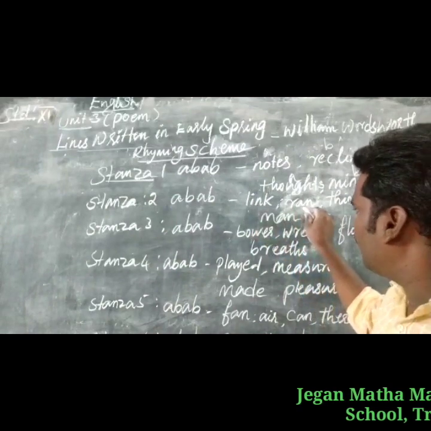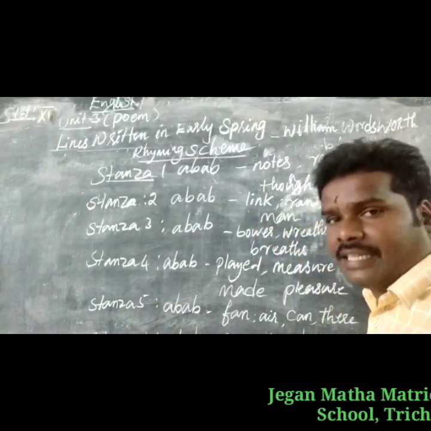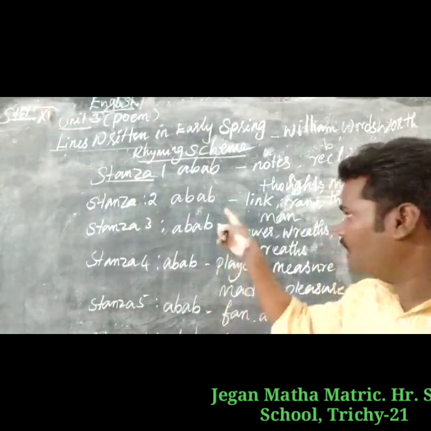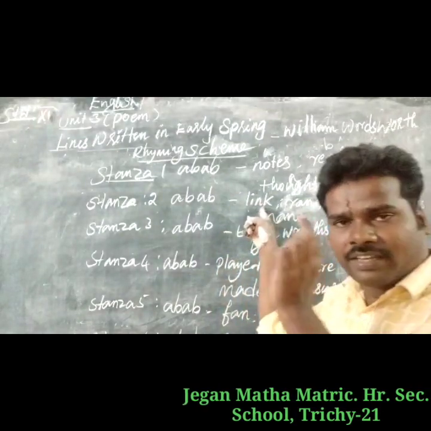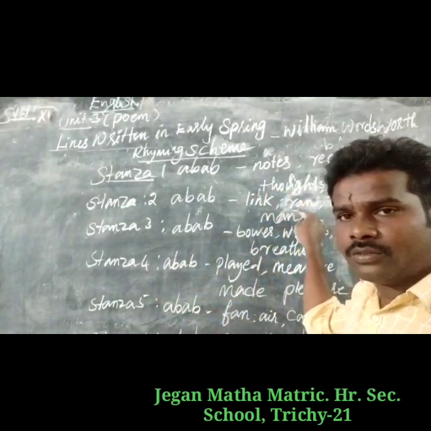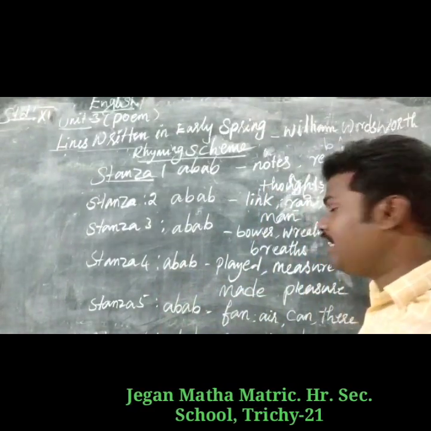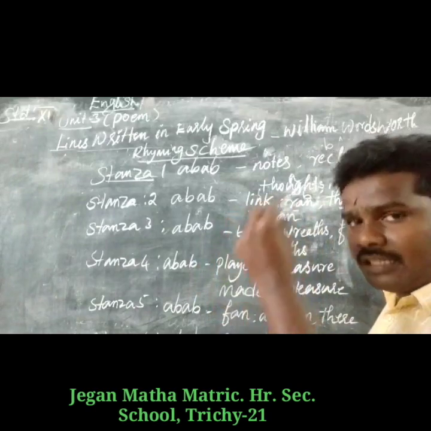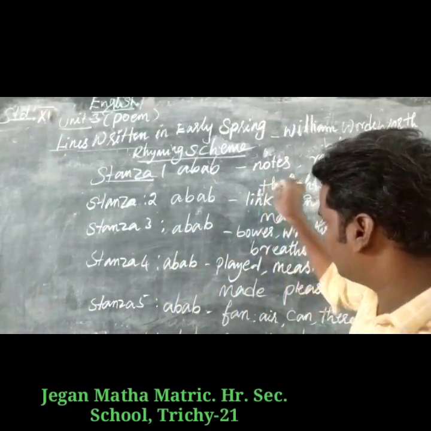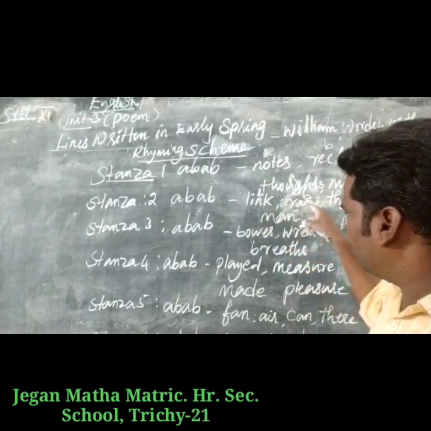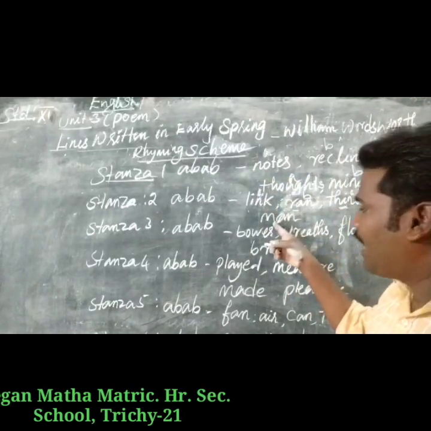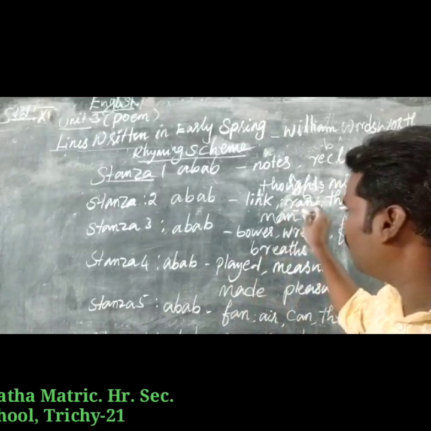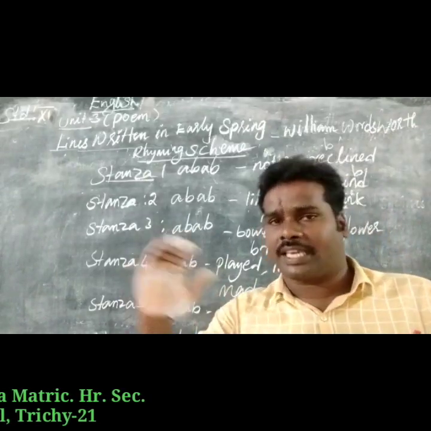Link A, ran B, think A, man B. Link, we can mention as A. Ran is different, so we consider it B. Think, link, have the same ending pronunciation, so here also A. Then man, M-A-N, rhymes with ran, which we mentioned as B before, so here also B. That is how we can easily identify the rhyming scheme.